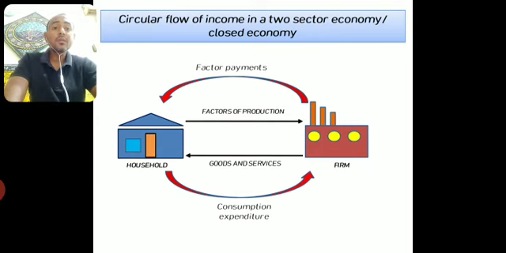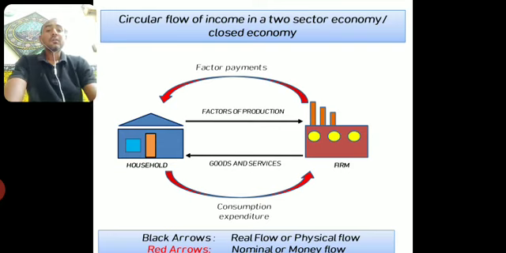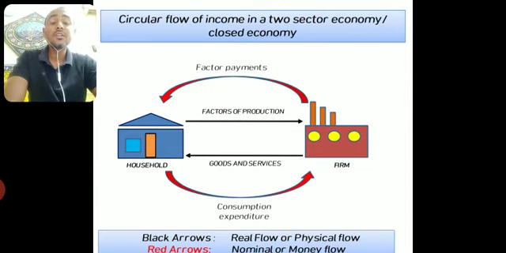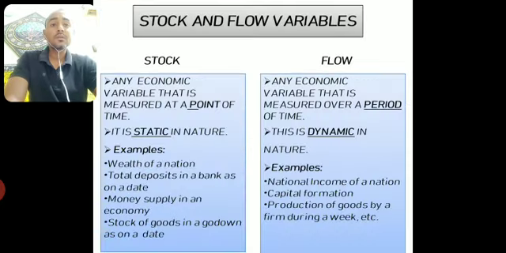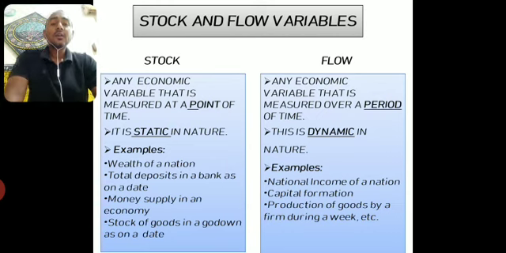Clear? See, black arrows are real flow or physical flow, and red arrows are nominal or money flow between the household and the firm. So how many types of flows are there? Two types of flows. What are these? One is real flow, that is the flow of goods and services between the firm and the household, and there is another flow that is called the money flow, the flow of factor payments and consumption expenditure between the household and the firm, right?